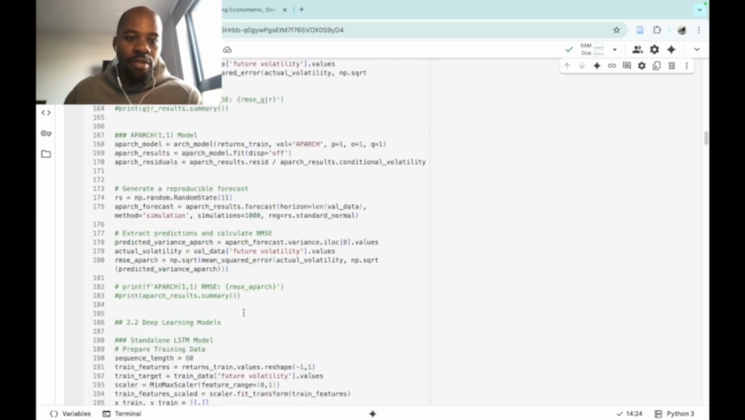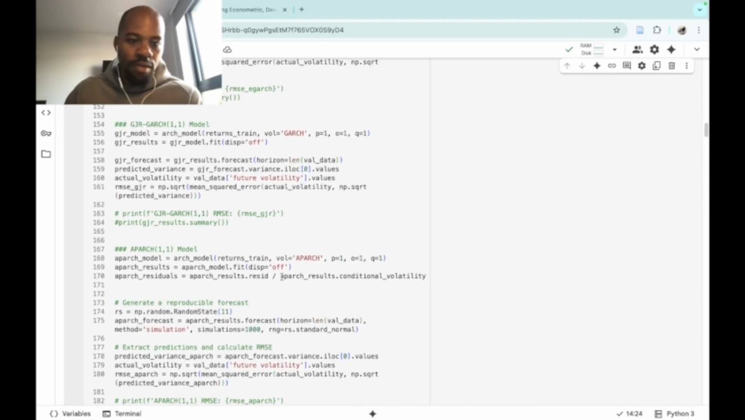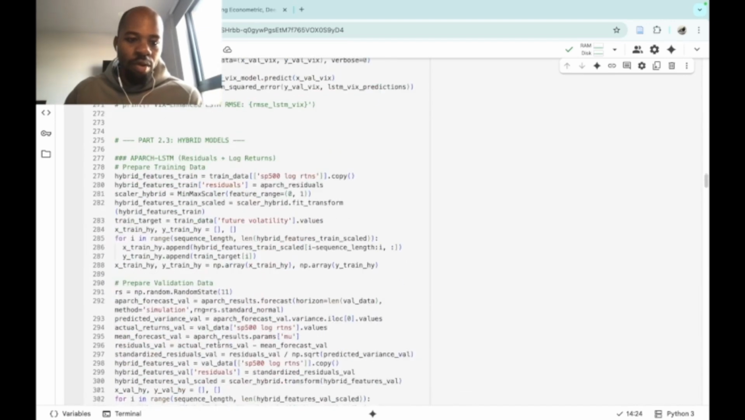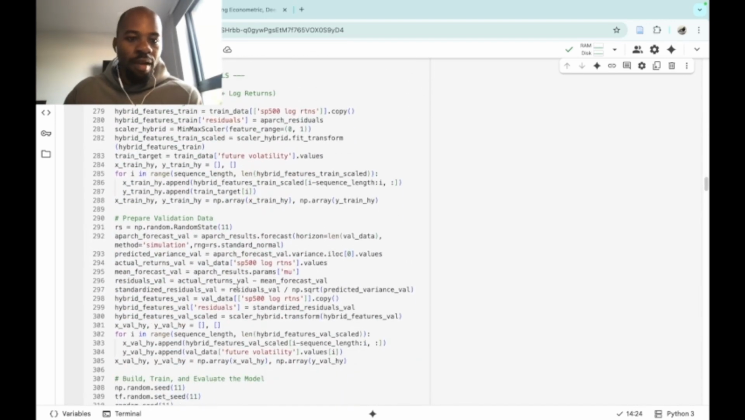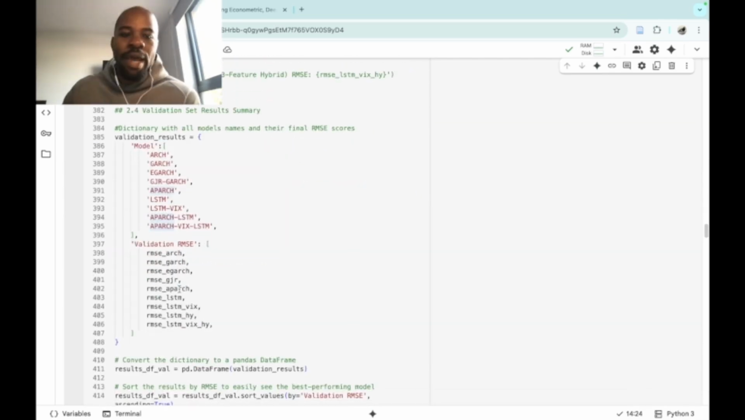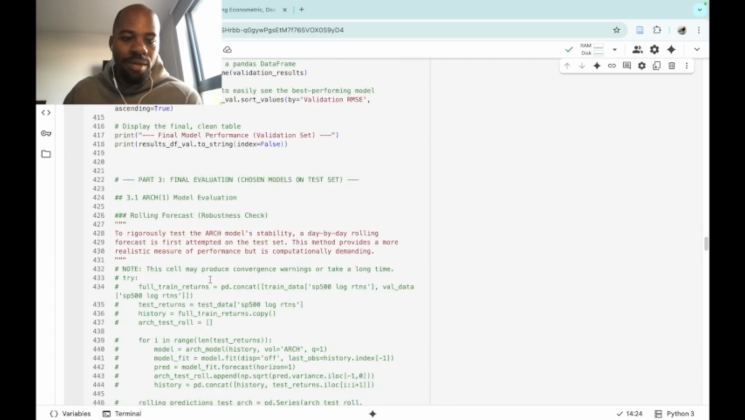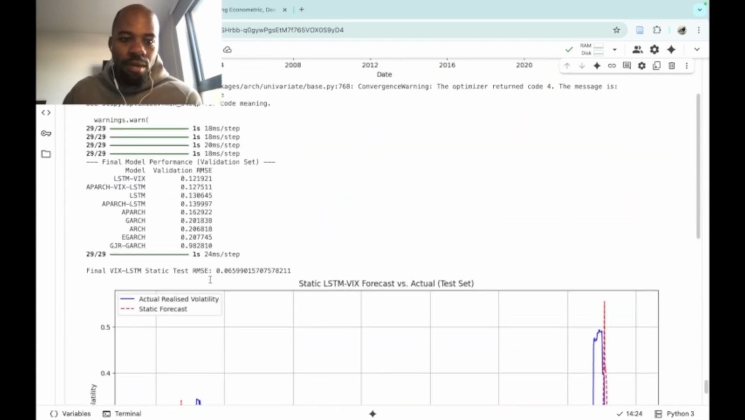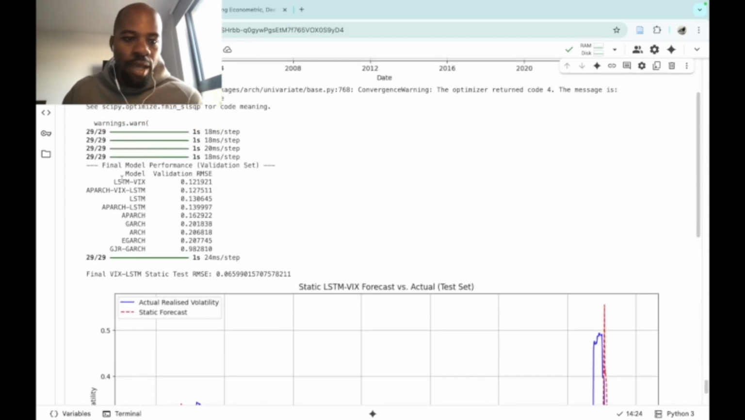Going back to the econometric models, I chose the best performing one, which was the APARCH, and with that I made hybrid models. I made the APARCH LSTM, and then the APARCH VIX LSTM. Then I tested them all, and I put them in this table here, and I'll show you the results. Here are the results. You can see that the LSTM was the winner, and GJR-GARCH was the worst out of all of them. I evaluated them using the RMSE, which stands for root mean squared error.